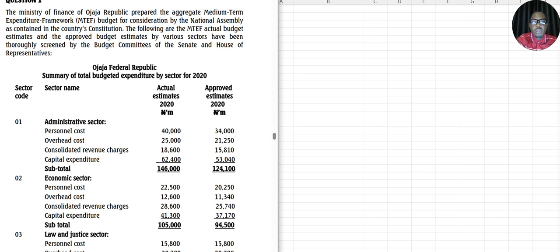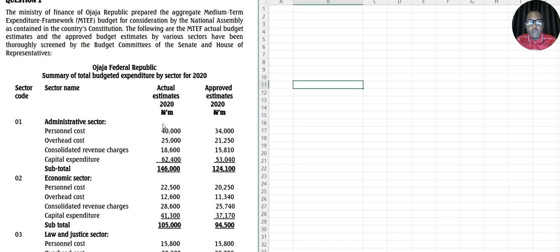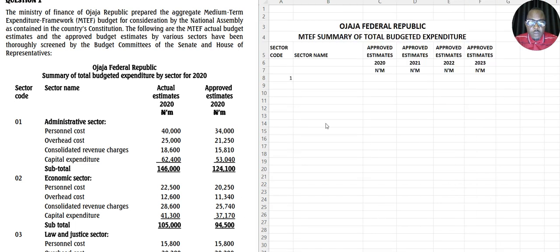All right, so let's start our workings here. You start by typing. So this is how you're going to set it. All right, so we are starting with sector code 1, which is administrative sector.